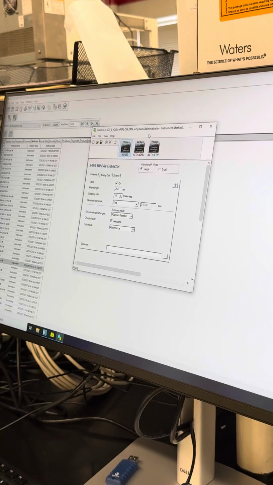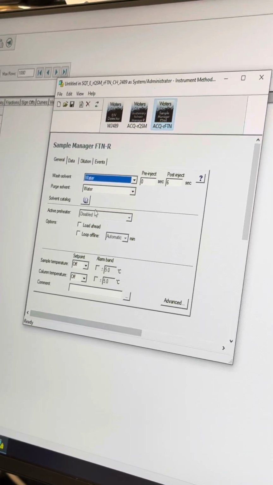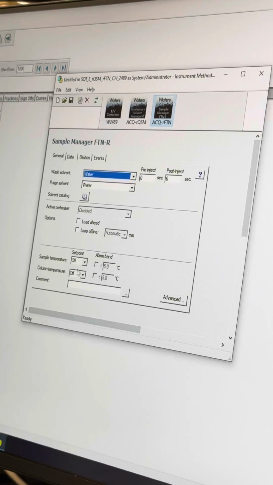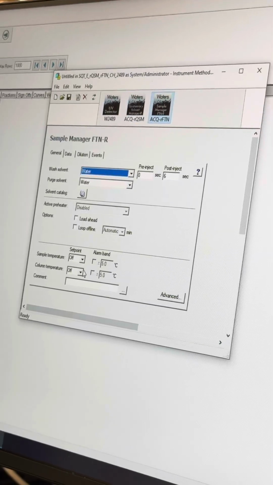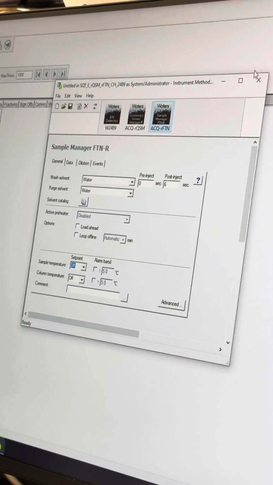So see, once again, you can kind of see it. These are set up basic. It's the same thing we saw before, but it's just not set up. So you can set up how you like it. You can change your column temperature to whatever, you can change this to whatever, things like that.